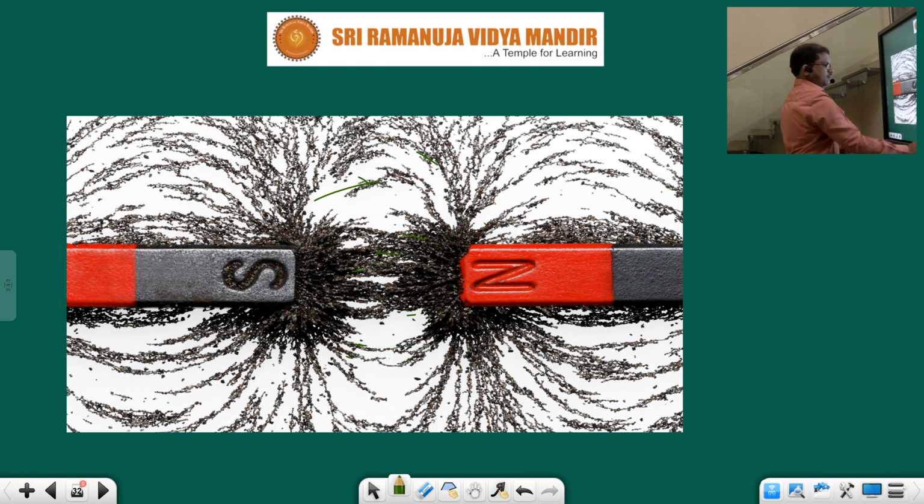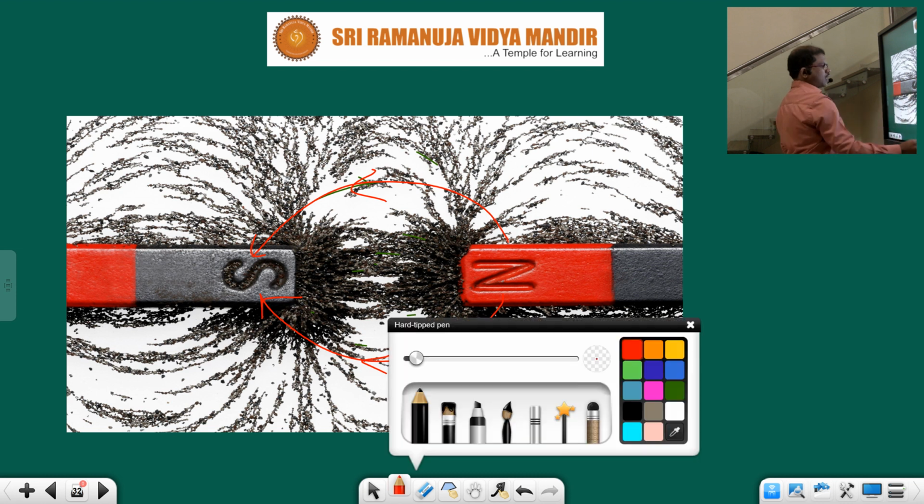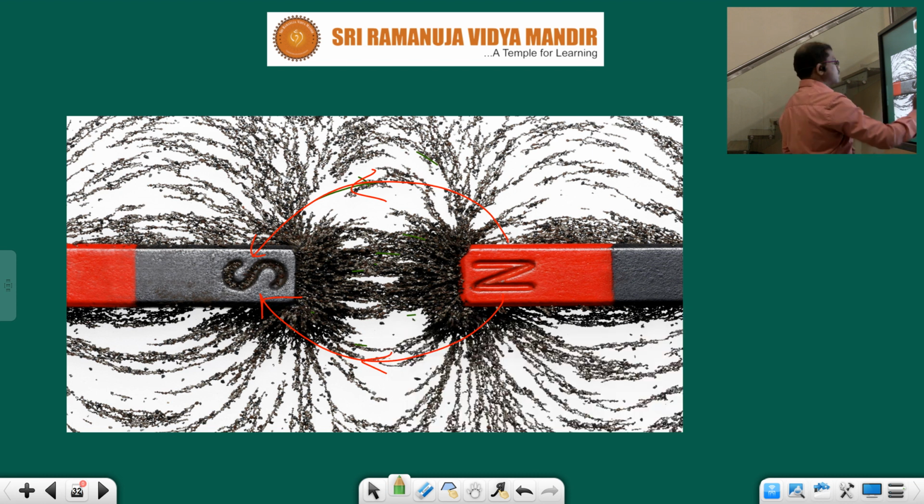See children, here this one is the north pole. From north to south, some lines travel from north to south. Again, the lines will be internally from south to north.